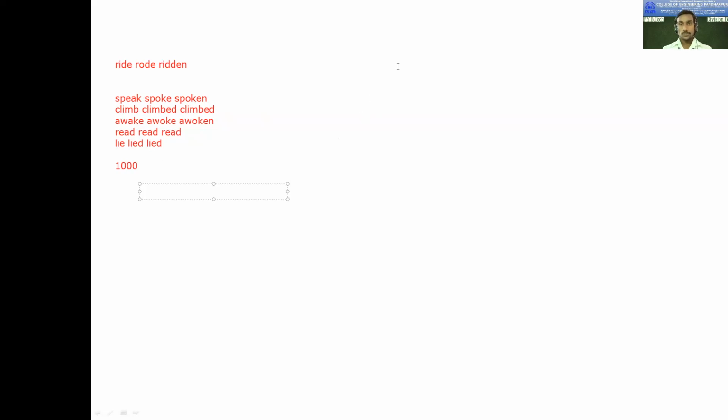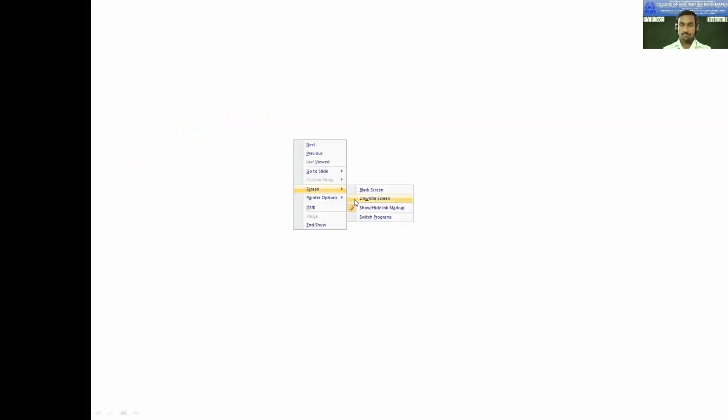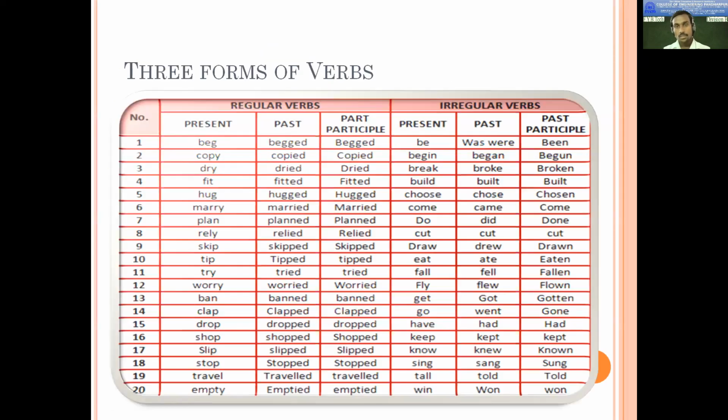All right, so let's go to the next. Here you will get another list from this picture that you will be able to see. Already I have told you what a regular verb is. So this first column is of regular verbs and this column is of irregular verbs. So you can try to understand from that also. Here you can read it like this. So first of all, that is bake.